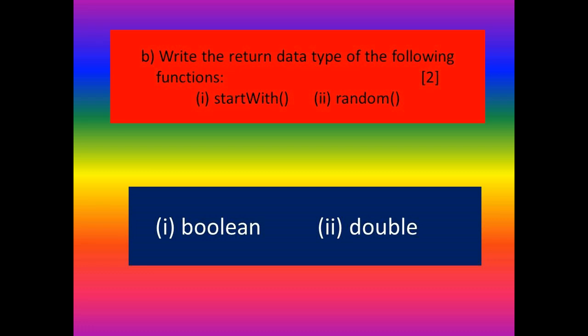And the second one, the random function, is a mathematical function. All mathematical functions should return a double data type. Because of that, the random function's return data type is double. Okay, understood all of you? When you are writing this, use the correct case of the letters. Okay, you should study all these data types of the functions.